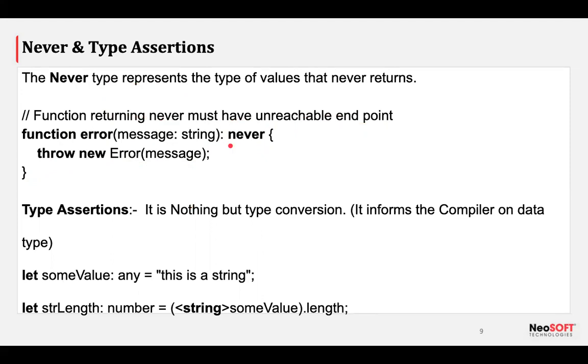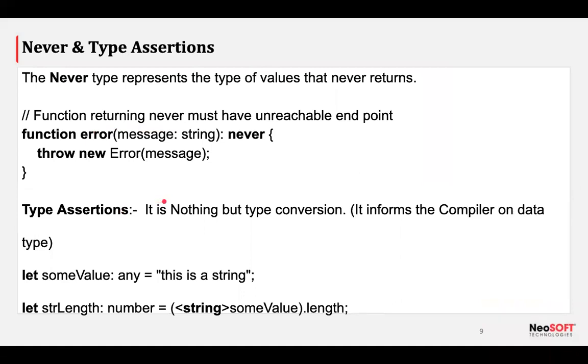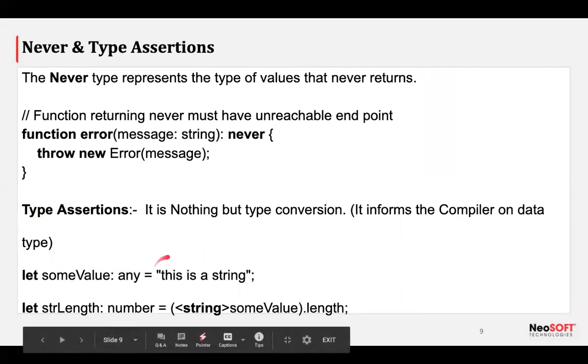So in that case, we can add the return type of never. Cool, great. Let's talk about type assertions. It's simple. The term is kind of a big term, but the meaning is type conversion, as we used in our C programming. As we typecast something there, we are using type assertion in TypeScript. So why do we need that?